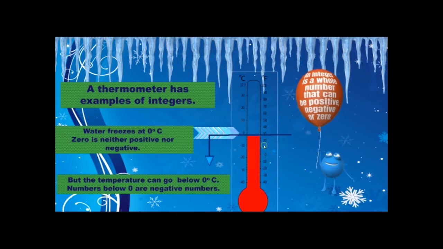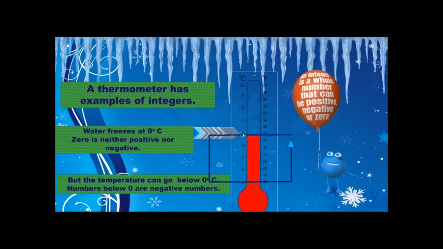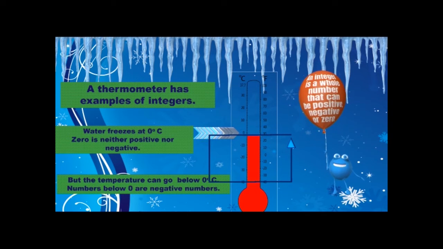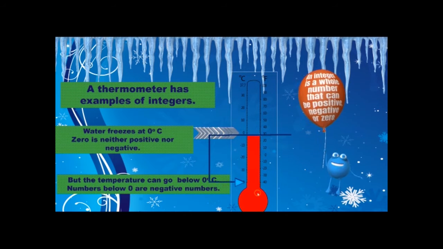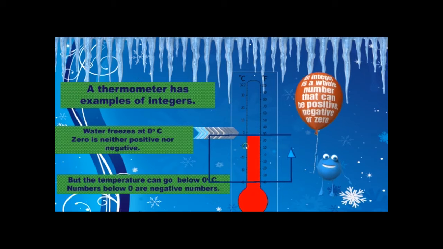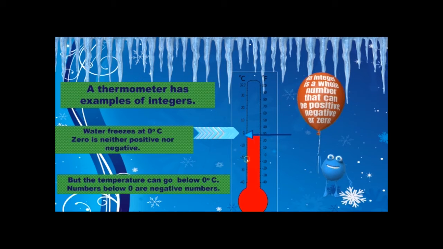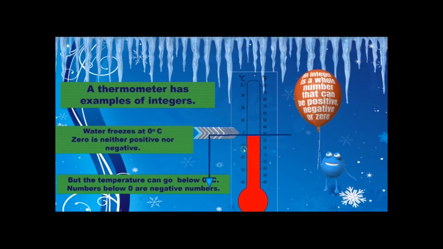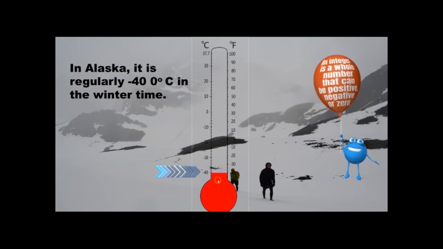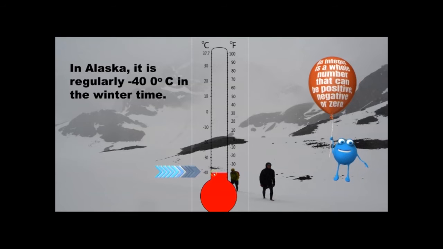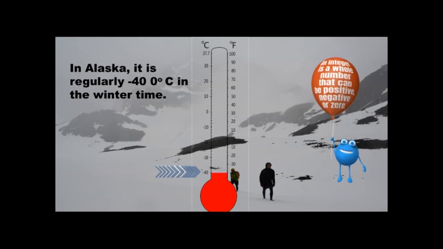A thermometer has integers. Water freezes right here at 0 degrees Celsius. 0 is neither positive nor negative. But the temperature can go down below the 0 degrees Celsius. Anything down here, those are the negative numbers. Anything below 0 is negative. In Alaska, it's regularly negative 40 degrees Celsius in the wintertime, and that is very cold. Those are negative integers.